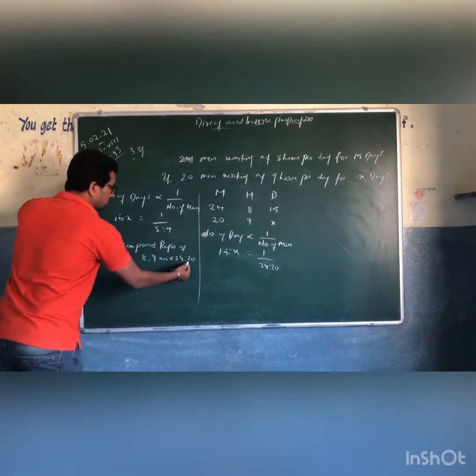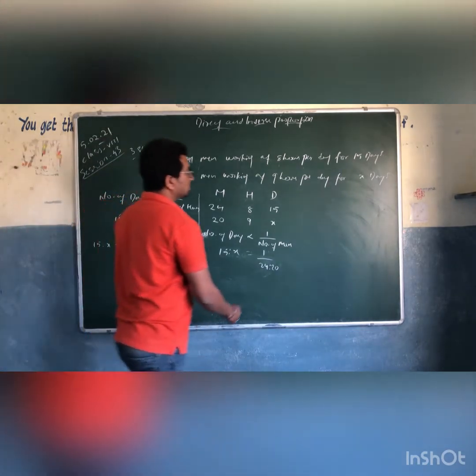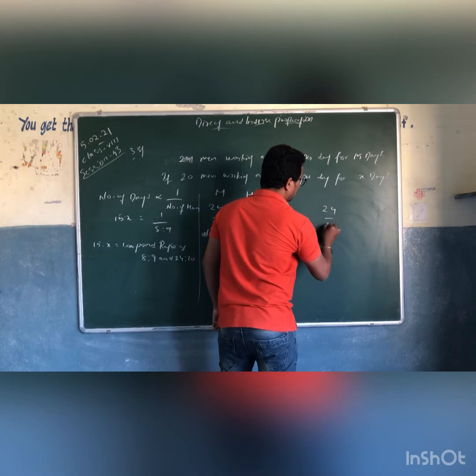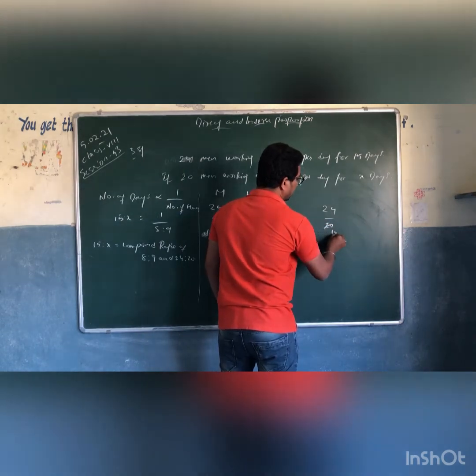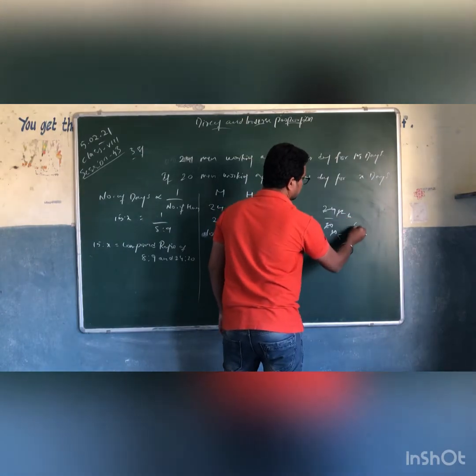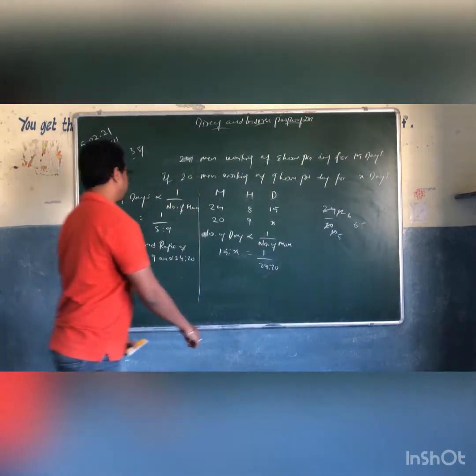So 24 is to 20 can be written as 24 by 20. 2 tens are 20, 2 12s are 24, 2 5s are 10, 2 6s are 12, which is 6 is to 5.